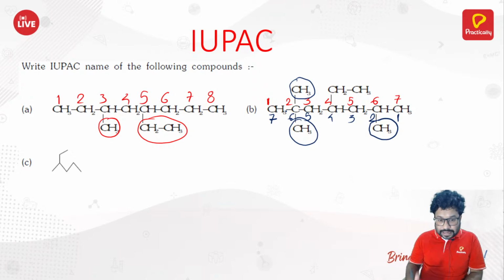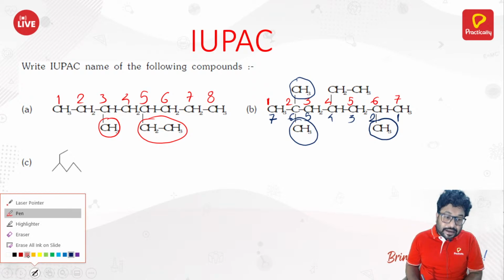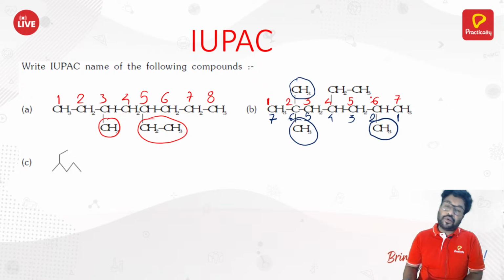But in the red color numbering, there are 2 substituents on the second position, whereas in the blue color numbering, there is only 1 substituent on the second position. And you should consider that numbering where you would have more number of substituents on the lowest number. And that is why the red color numbering should be proper.